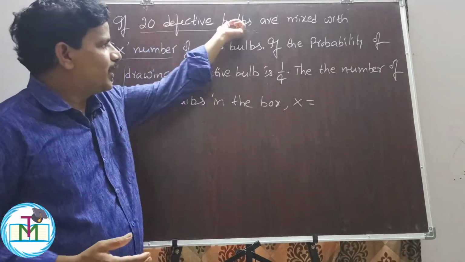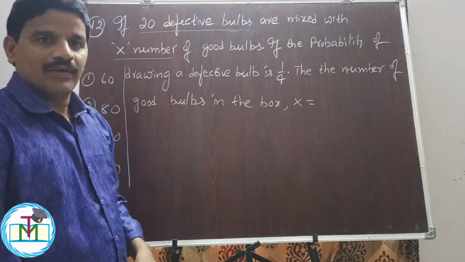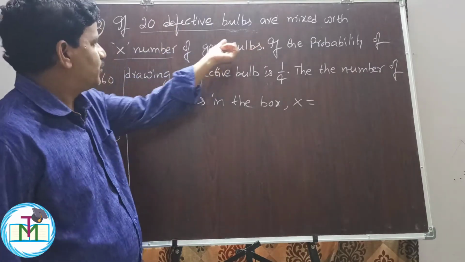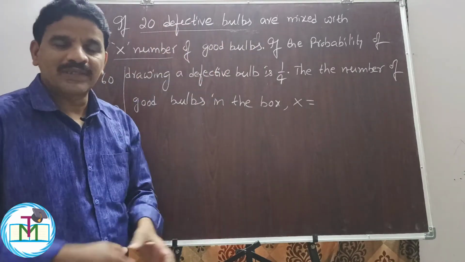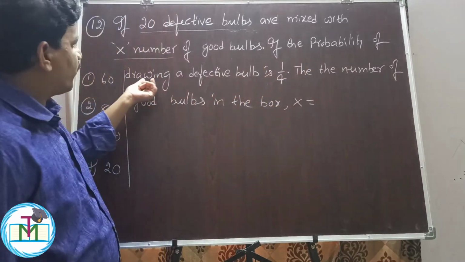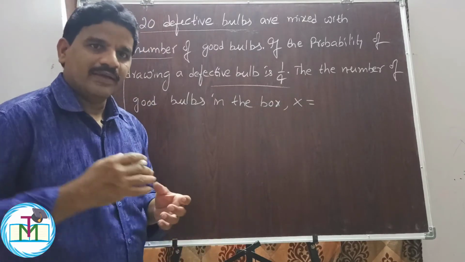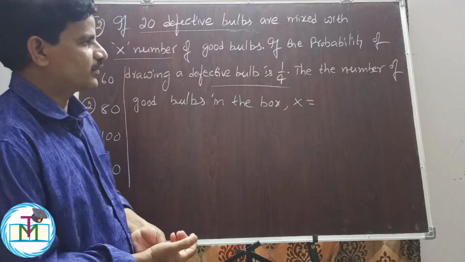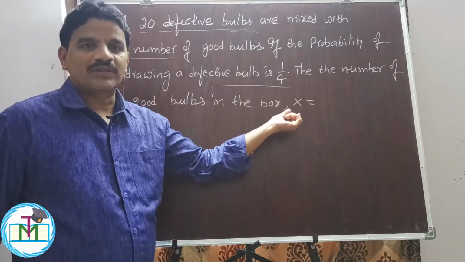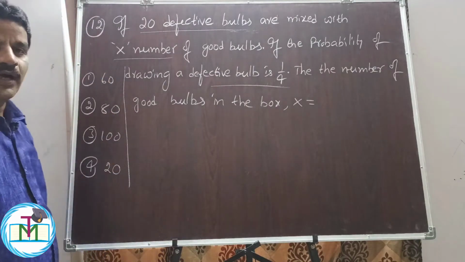20 defective bulbs and X number of good bulbs are mixed in a box. If the probability of drawing a defective bulb is 1 by 4, then the number of good bulbs in the box, X, is equal to how much? Options: 60, 80, 100, 120.